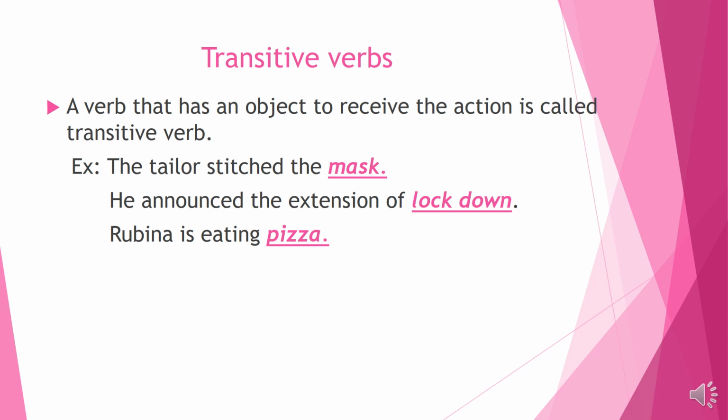He announced the extension of lockdown. He announced what? The extension of lockdown. That's why it is object. Rubina is eating pizza. Rubina is eating what? Pizza. That's why here pizza is object. Means the transitive verb, it has an object. It has the receiver of the action. That's why it is called transitive verb.